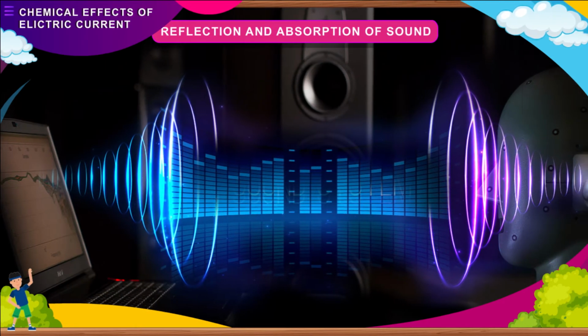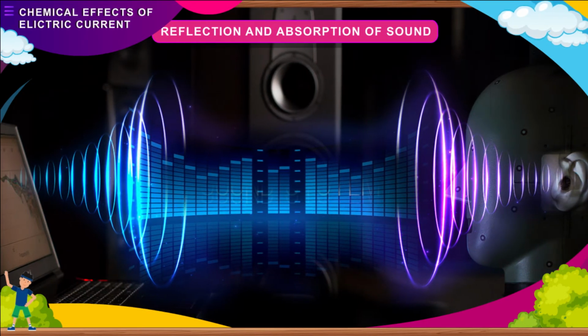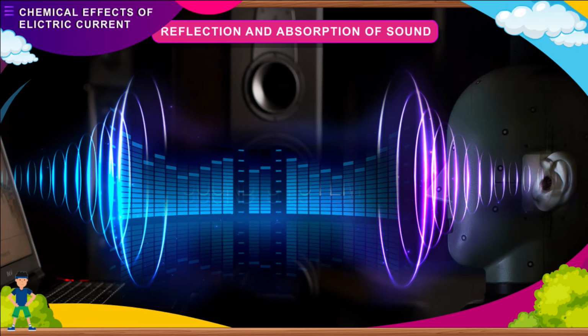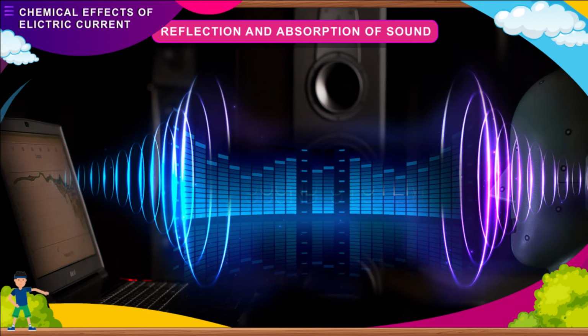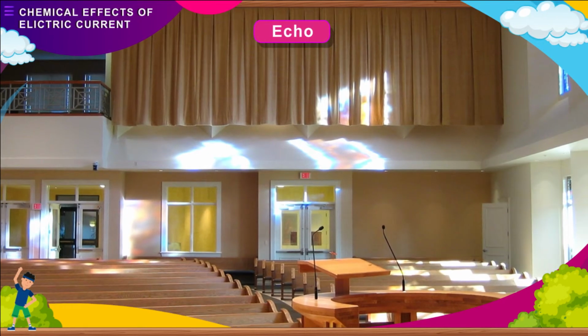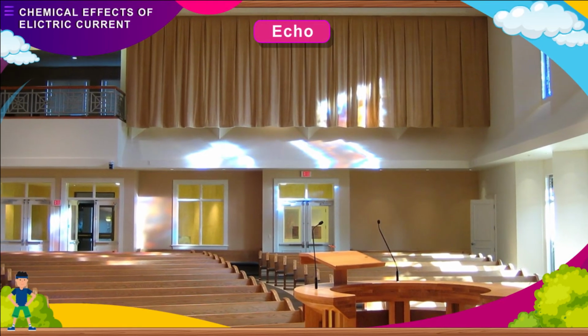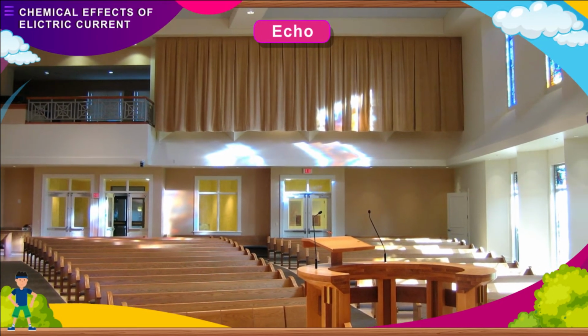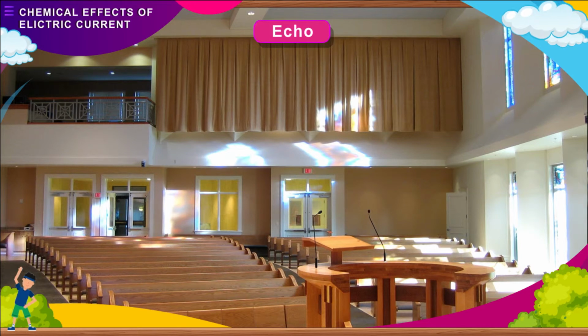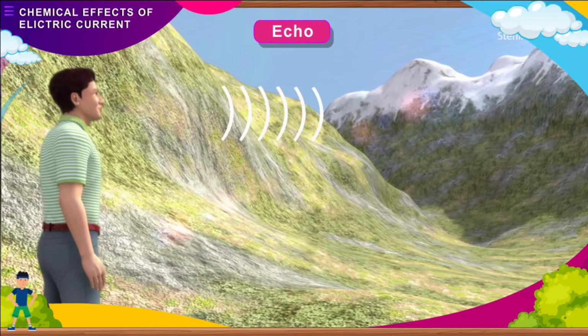Reflection and absorption of sound. Sound can be reflected and absorbed. These properties of sound have many applications. Echo. You may have heard echoes in long corridors or large empty halls. Echo is a reflected sound. The bouncing of sound is like a ball bouncing back from a wall.